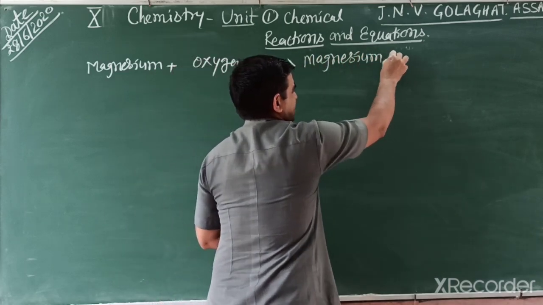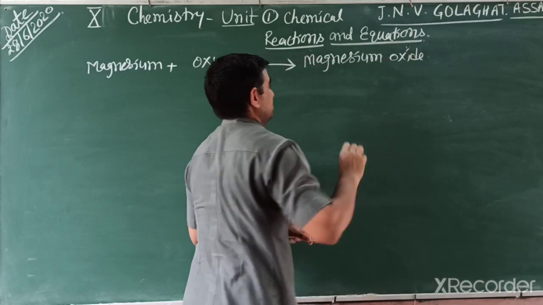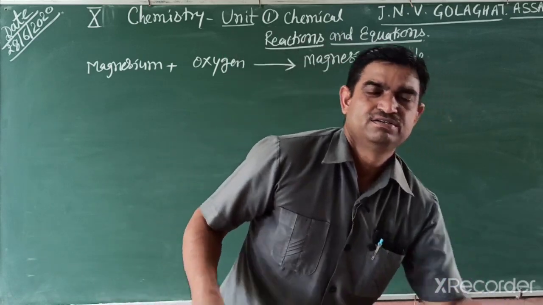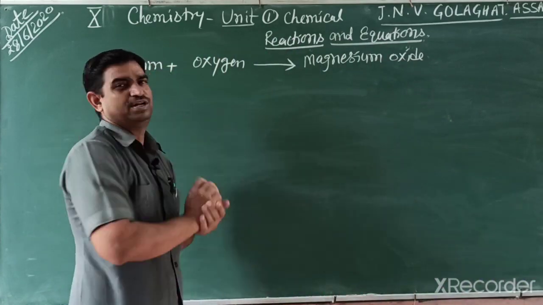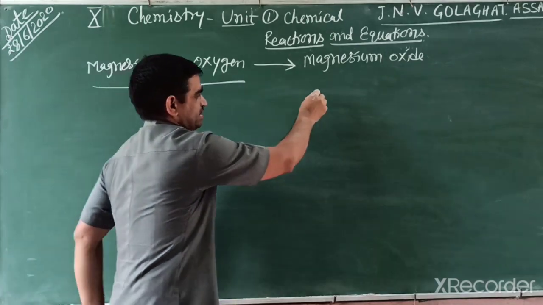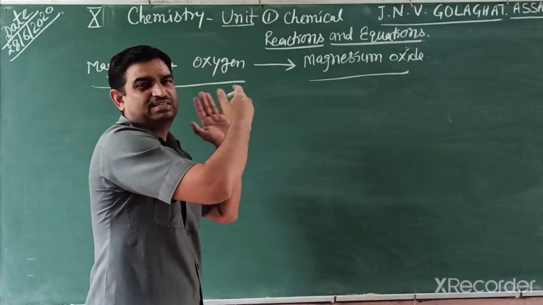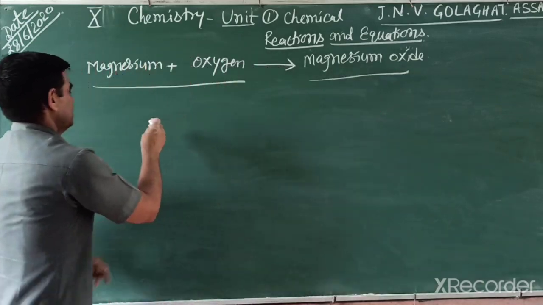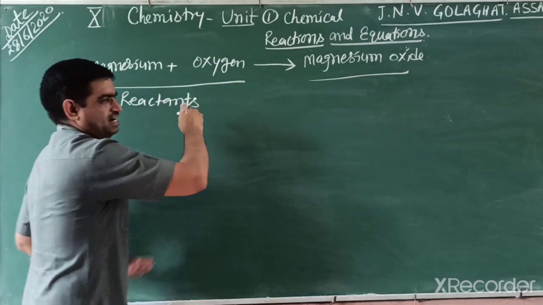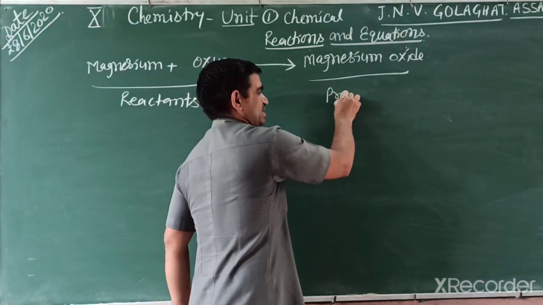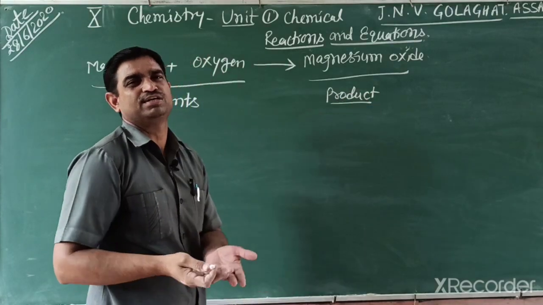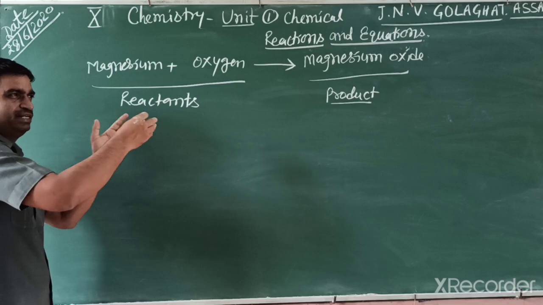Magnesium oxide. So this one is a chemical reaction, but in chemical reactions we need symbolic form, meaning a shorter form. So for representing the reaction, there are two sides: one is the left side, the other the right side from the arrow mark. The left side is known as reactants. These are reactants. And the right-hand side, these are products. Maybe product or products: if more than one, then products; if single, then product.